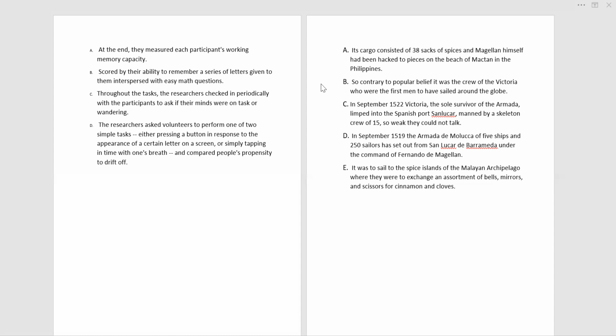Just read them all together and see what the keynotes are here, and according to that decide what the independent sentence is.